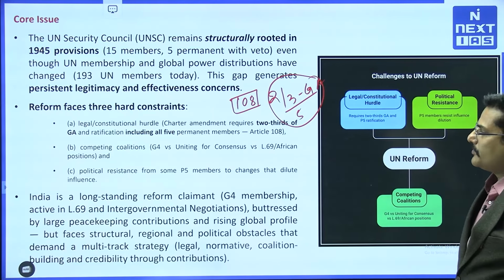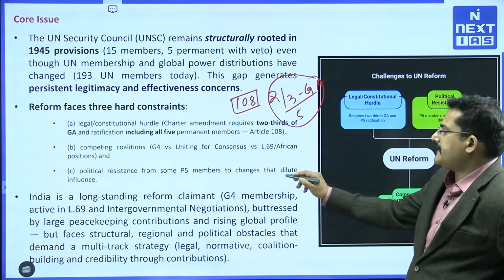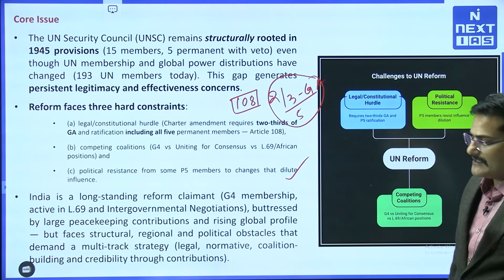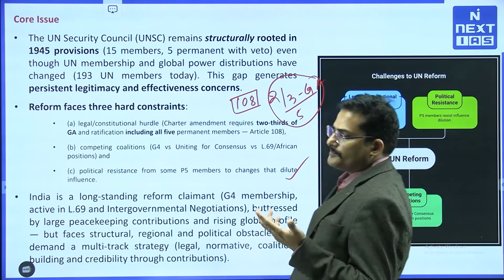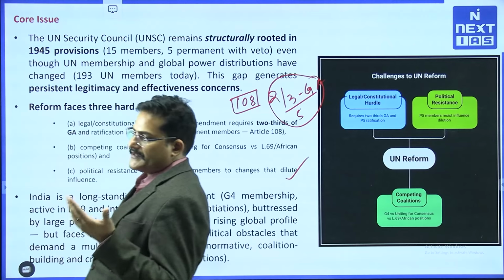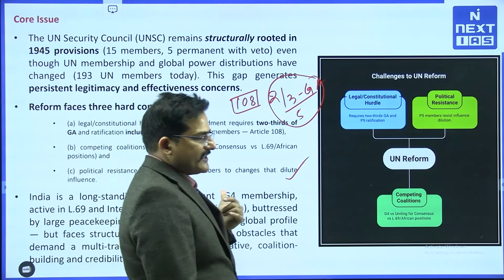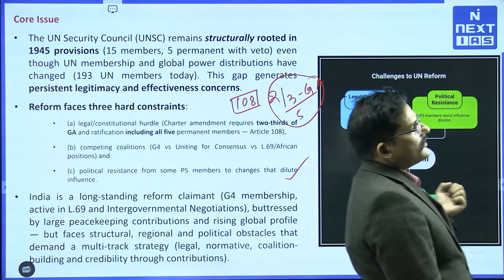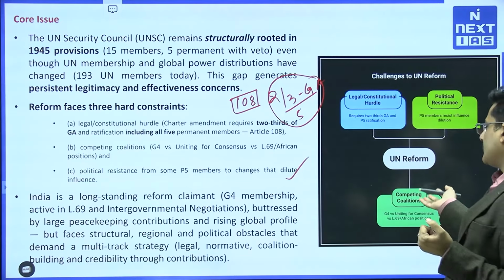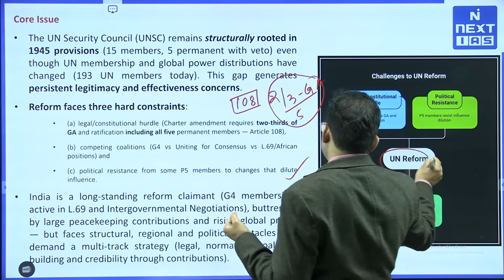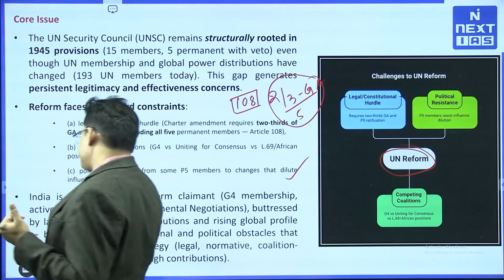And there is political resistance from the P5 members themselves to dilute their influence, because if there are more permanent members, the influence of these 5 members will be reduced. That is why they are quite reluctant to reform. That is why United Nations reform is facing largely these 3 issues.